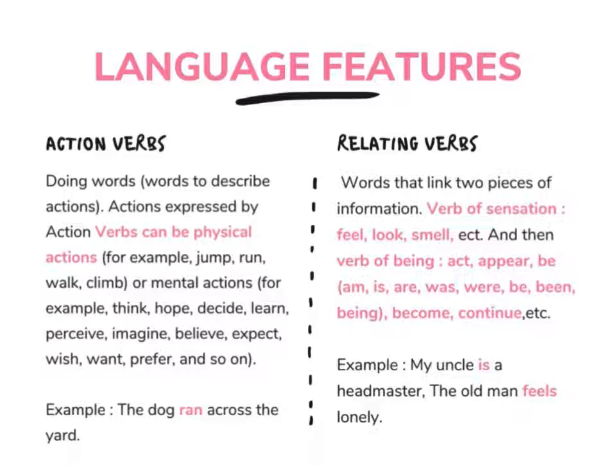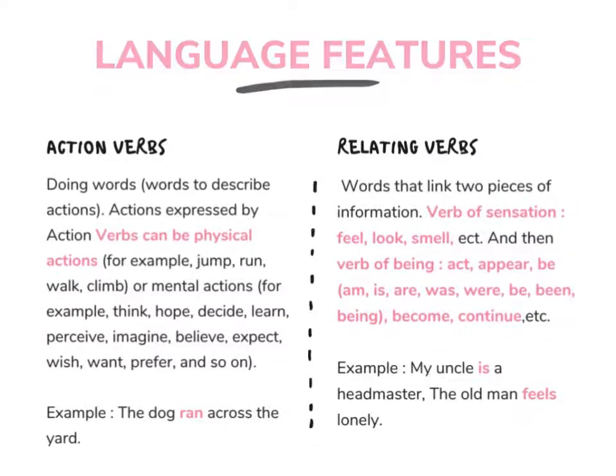For the fourth, we have relating verbs. Relating verbs are words that link two pieces of information. Relating verbs have two types. For the first one, we have verbs of sensation like look, smell, and feel. And then, for the second one is verbs of being, like act, appear, be, become, and continue. For the example, my uncle is a headmaster. The old man feels lonely.